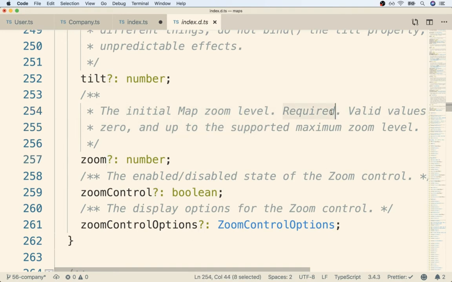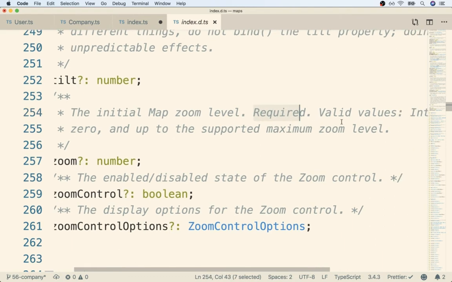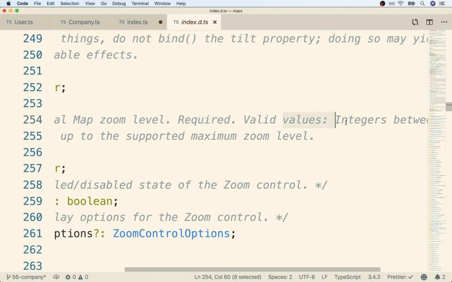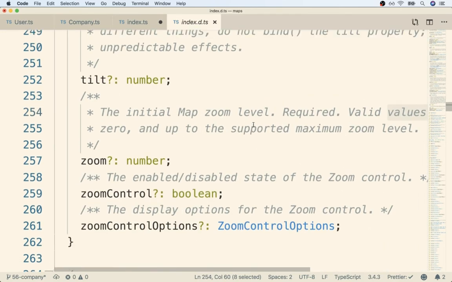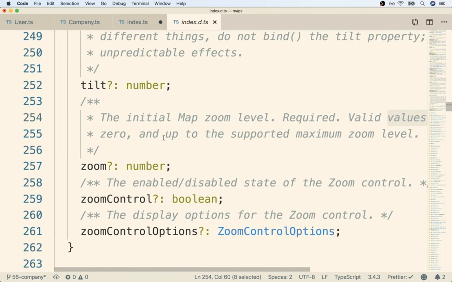Now, kind of misleading. It says right here that it is required, even though it was marked as optional. So I don't know what's going on there. They're saying it's required, so yeah, we are going to pass it in ourselves. And then it gives us some information about what different valid values we can pass in for it. So for us, valid values are numbers between 0 and up to the maximum zoom level. So we're going to use a starting zoom level of 1, which is pretty darn zoomed out.